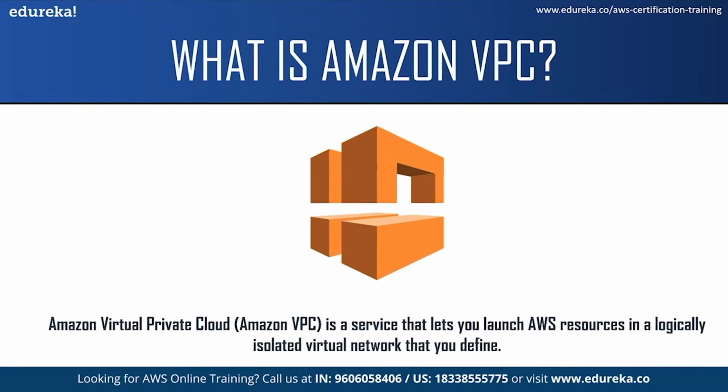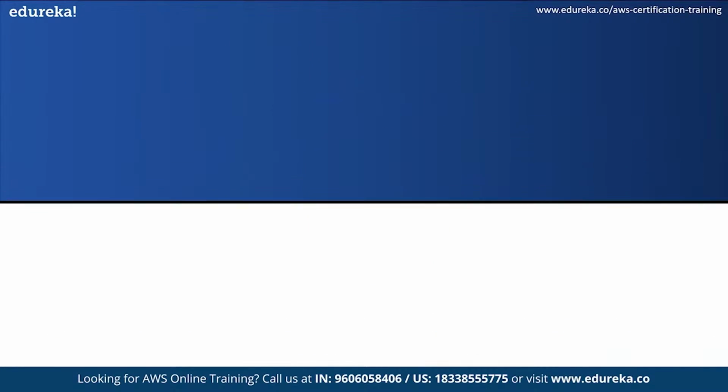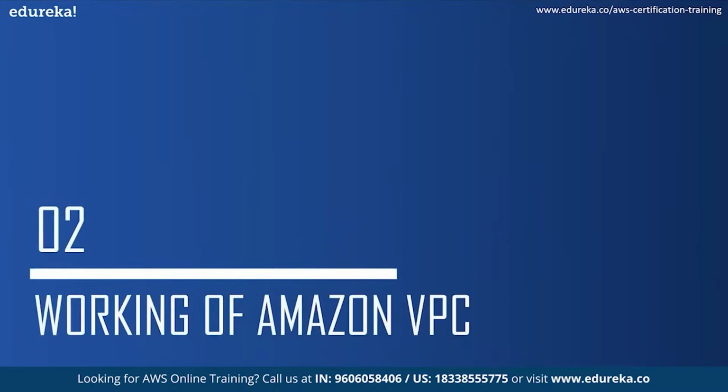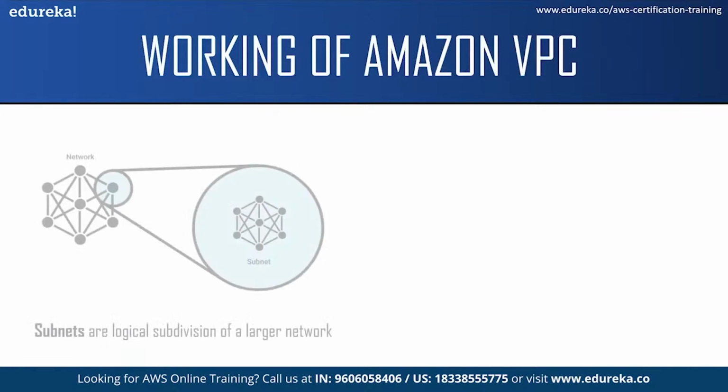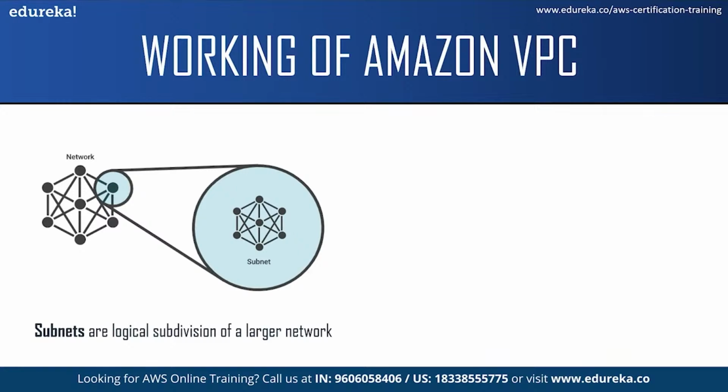Now that you have some idea about what exactly is AWS VPC, let us move on to our next topic and see how does it work. But before we get into the working part, I would like to explain the terms which I mentioned before. So if you're wondering what are subnets, these are logical subdivision of a larger network. You can launch your AWS resources into a specified subnet. And when I say AWS resources, I mean your EC2 instances and so on.